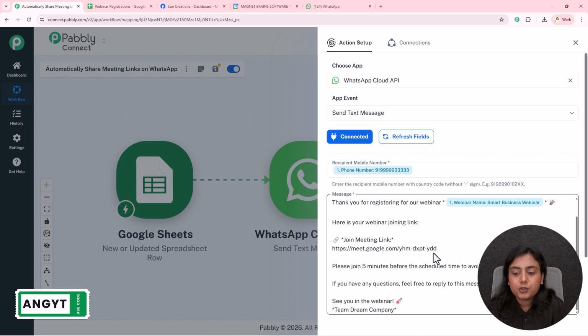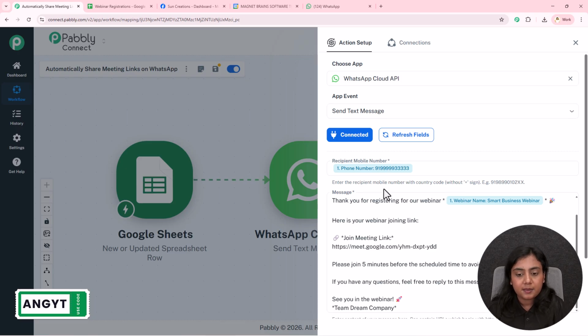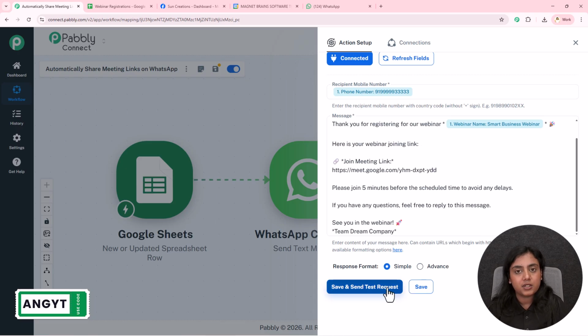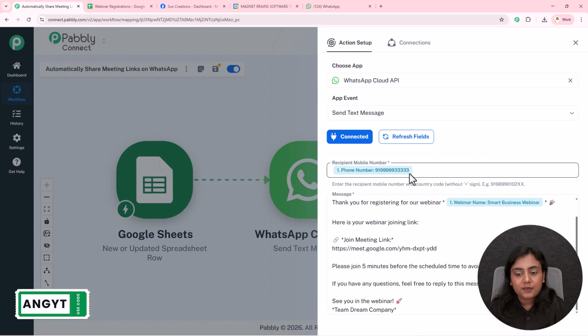So now after editing your entire message, click on the save and send test request button. I have a fault right here. What's the fault? The phone number that I've entered in this field is a dummy phone number. A WhatsApp message cannot be forwarded to this phone number. Normally you would click on the save and send test request button because you will have a legit valid phone number. The data should be mapped, okay?